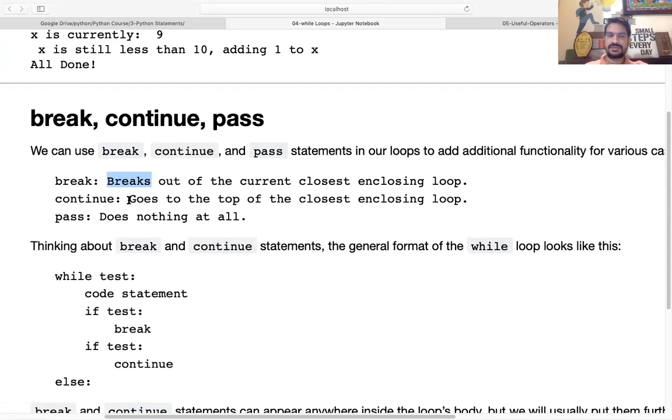Then there is continue. Continue will take you to the top of the loop, where we have to check the condition. At that particular point, it is going to take you there. And then there is pass. It does nothing at all. Pass means we are not going to execute anything for that statement. Okay. So these are all different statements. We can see all these statements one by one.